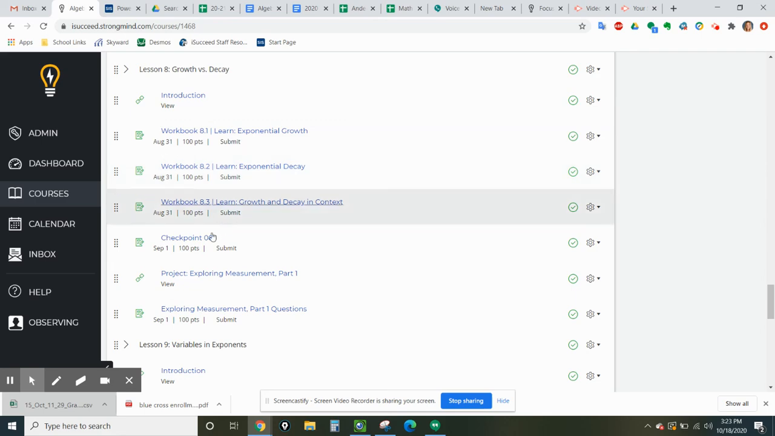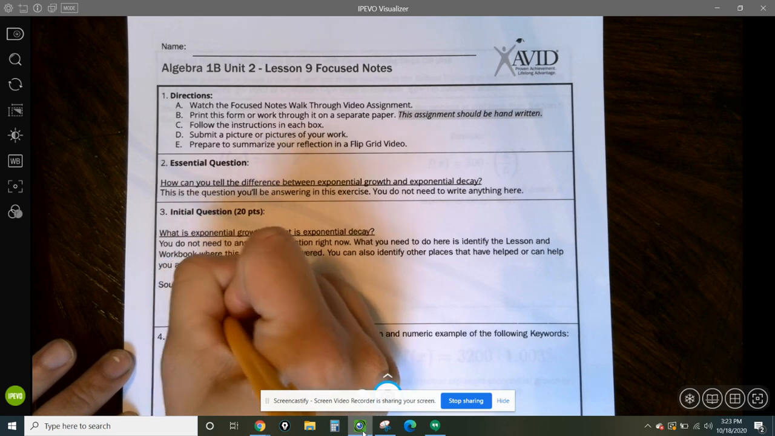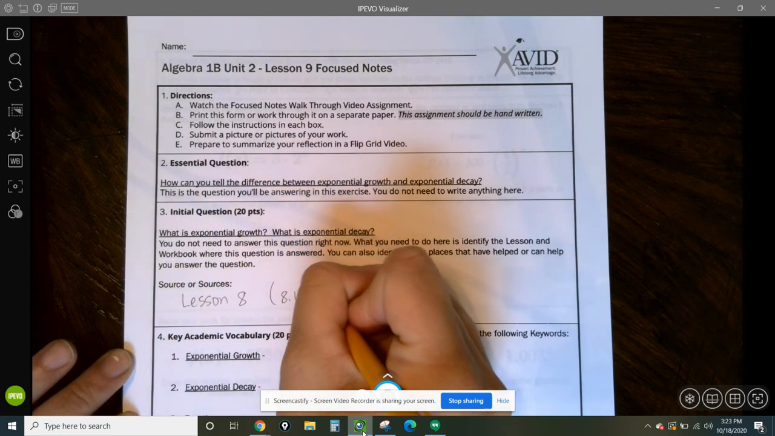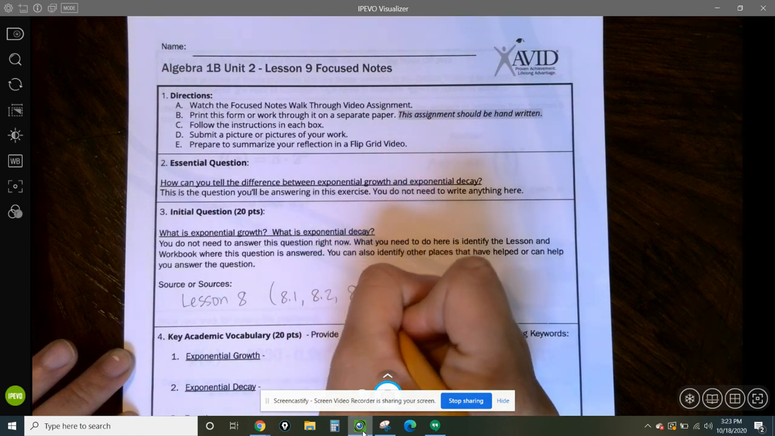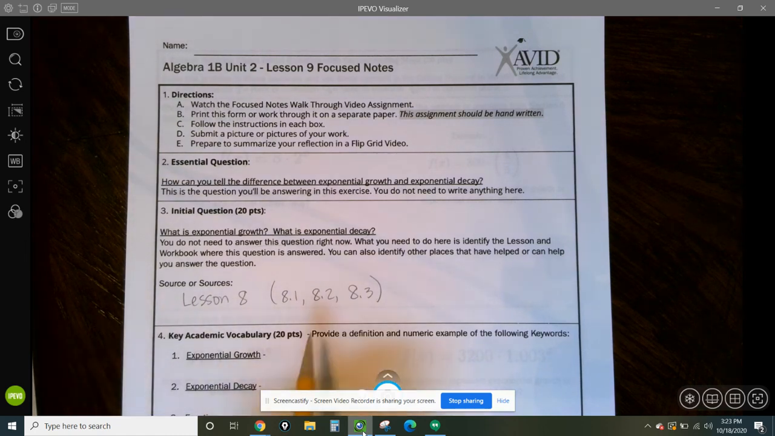So on my focus notes assignment, I'm going to write lesson 8. And then specifically 8.1, 8.2, and 8.3 were kind of the subtopics that talked most about exponential growth and decay. So now I know where I can find some information about this.